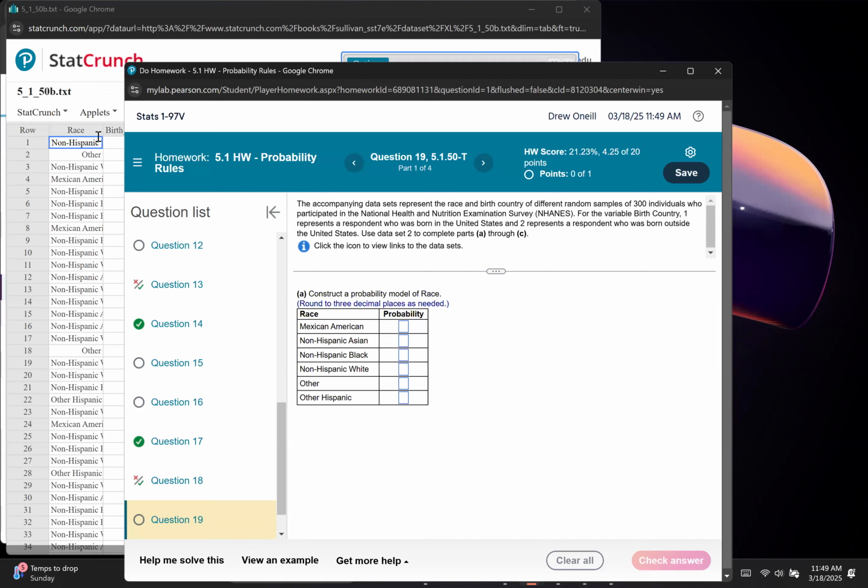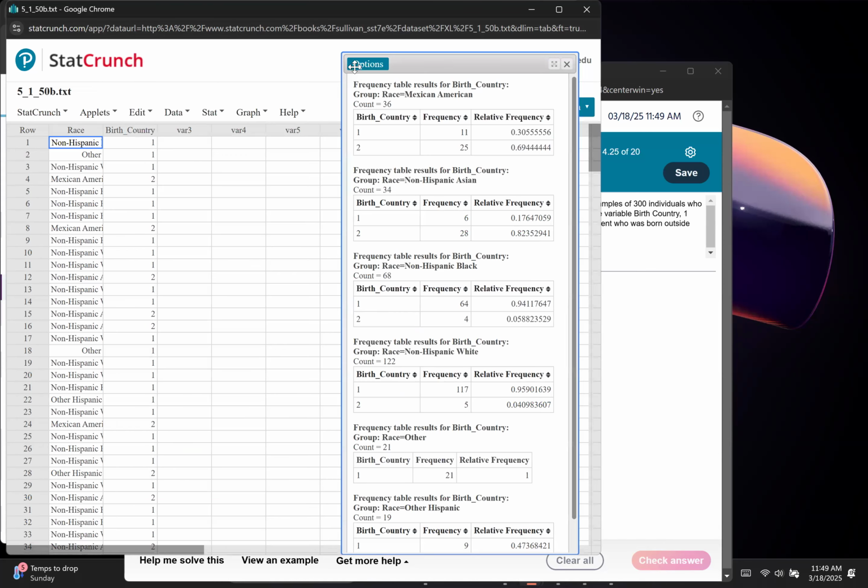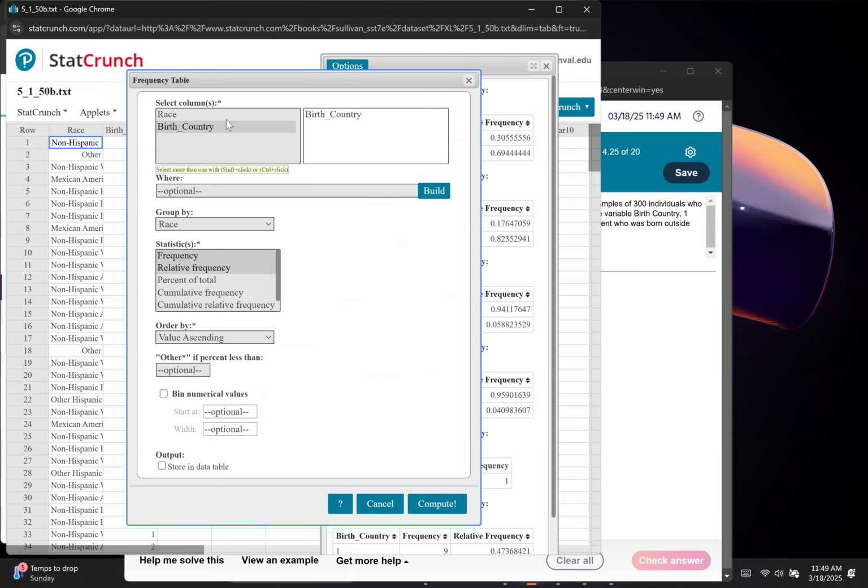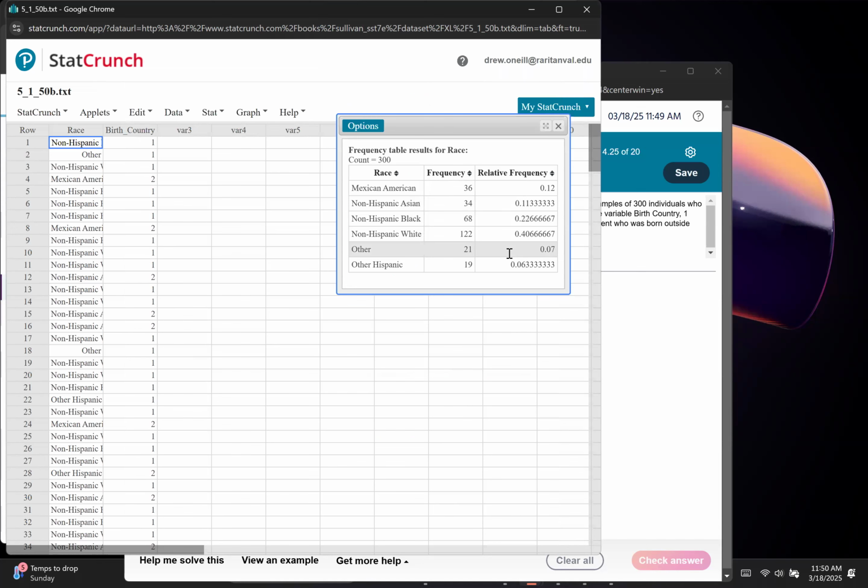What's happening, guys, is it's reading non-Hispanic, Asian, black, and white as the same thing. Birth country. What's the probability? Does it too? Okay, maybe I did this wrong. Let's try this. Instead of using birth country, let's do column race, and we're not going to group it. Let's see if that does the trick. There we go. All right, sorry.